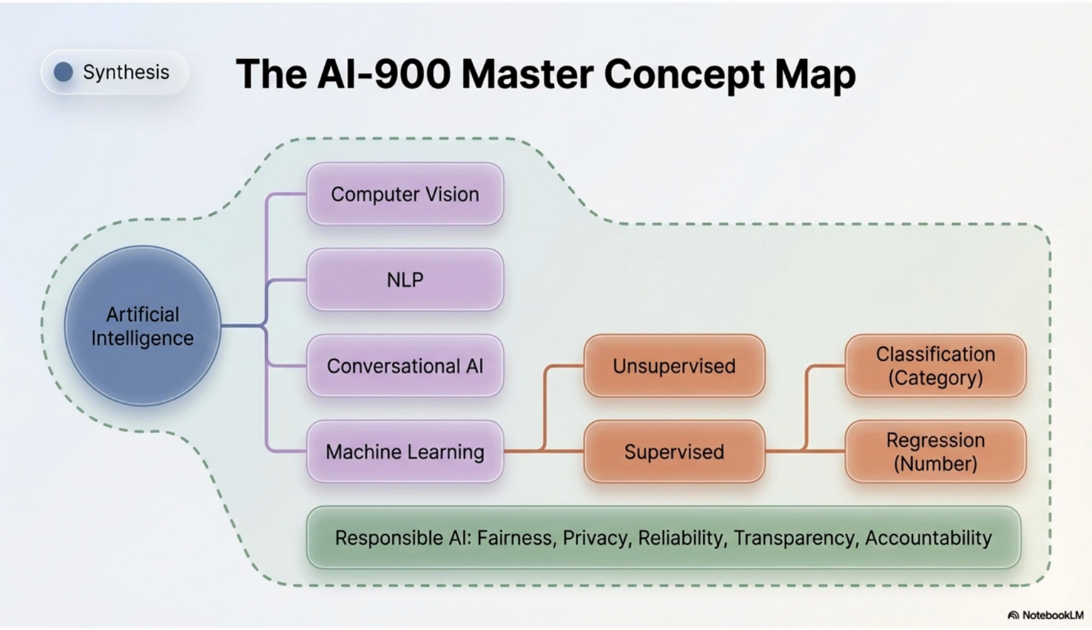Let's bring it all together. AI is the umbrella. Under it, we have our workloads like vision, NLP, and machine learning. Machine learning branches into supervised and unsupervised pathways, leading us to classification and regression. And wrapping around everything is the shield of responsible AI. Master this map, and you've mastered the core of AI.